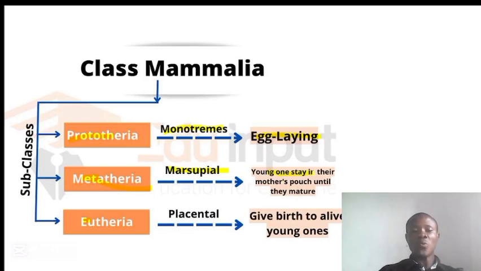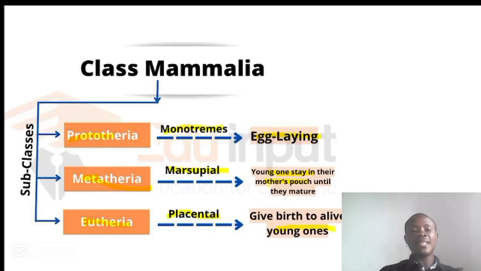The young one will stay in their mother's pouch until they are matured. And we have the Eutheria. Eu means true, that means the true mammals. The Eutheria give rise to the placentals. These placental animals give birth to their young ones alive that are already matured.